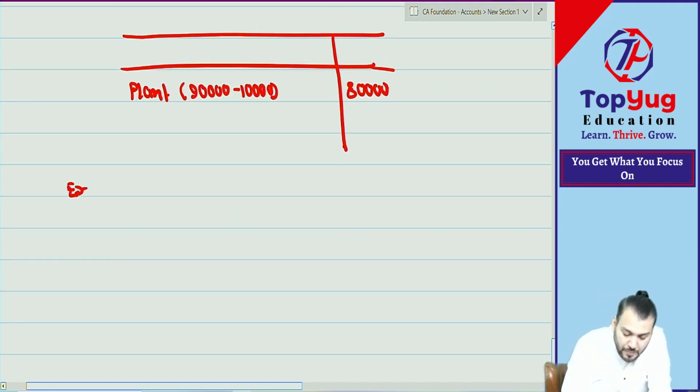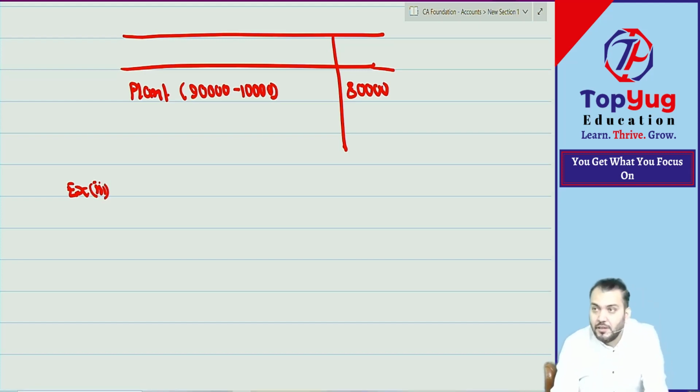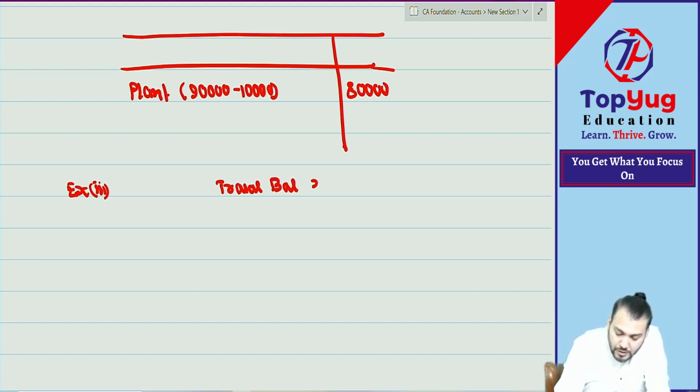Example number 3. Let's see how you are reacting. I'm just checking your common sense. Okay. Trial balance, 31st March 2022.